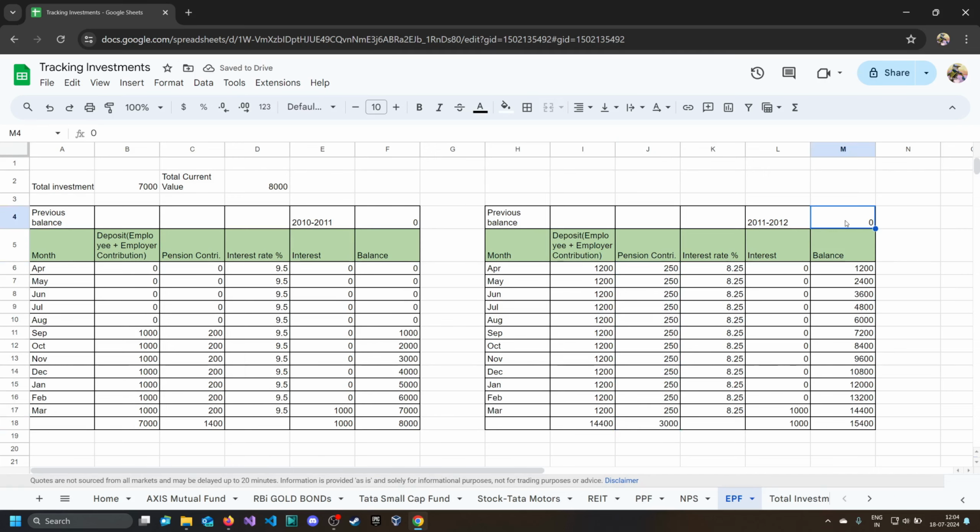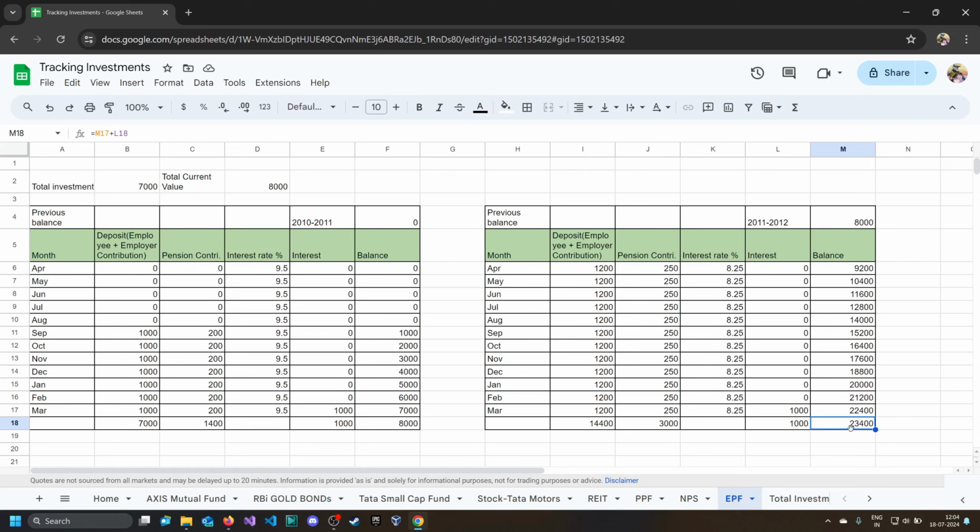And this is the previous year balance. So here we will make sure that we have the correct data. So now you can see for this year we have contributed around 14,000, and this is the pension contribution, and interest we will come to that, and this is the current balance.